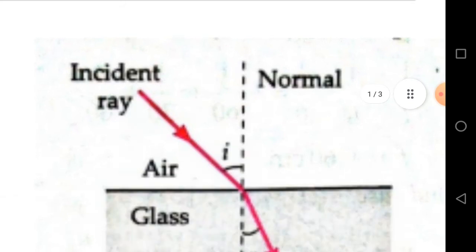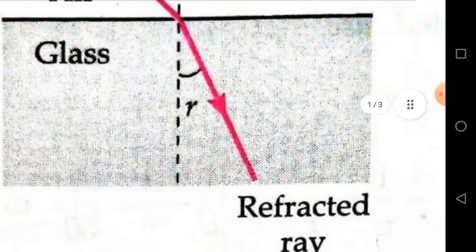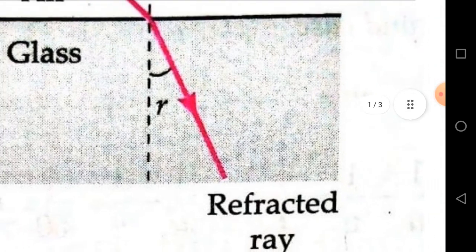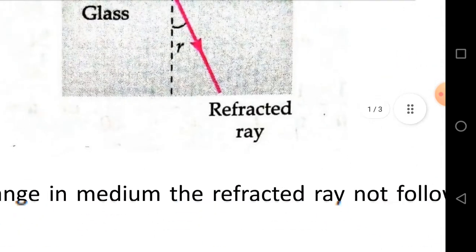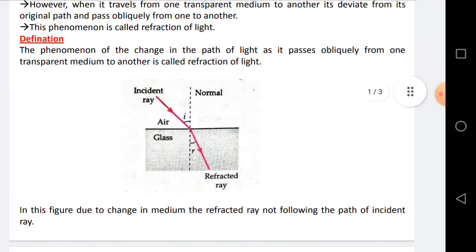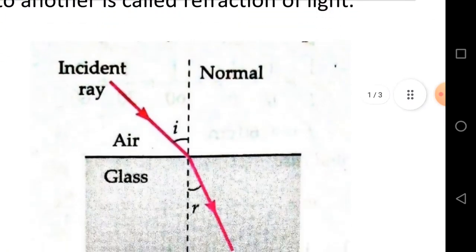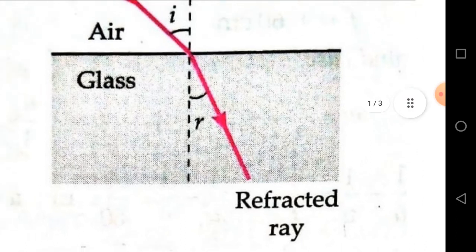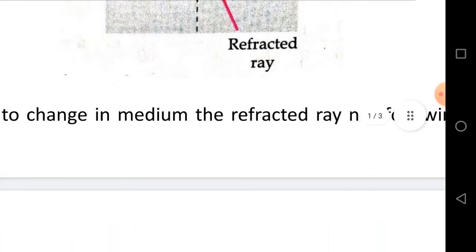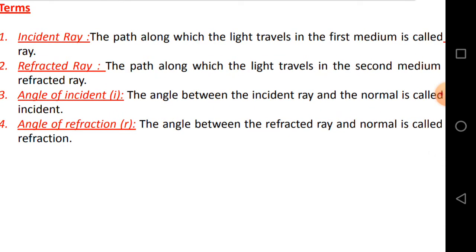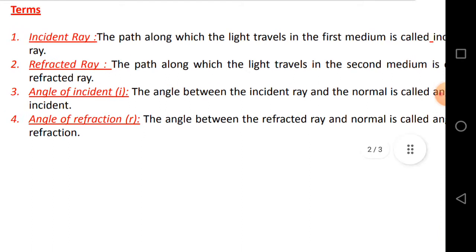Then the refracted ray: the path along which the light travels in the second medium is called the refracted ray. Angle of incidence is the angle between the incident ray and the normal. Angle of refraction is the angle between the refracted ray and the normal. Angle of incidence is represented by small i, whereas angle of refraction is represented by small r.